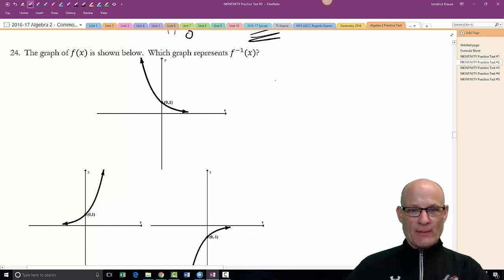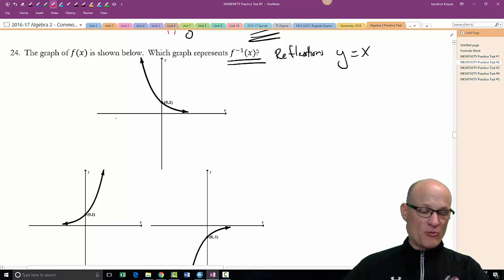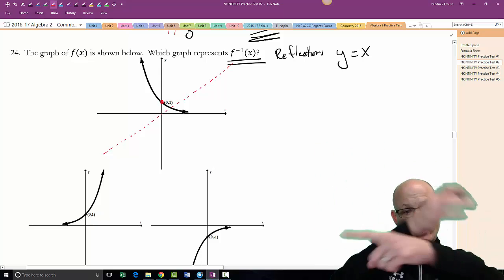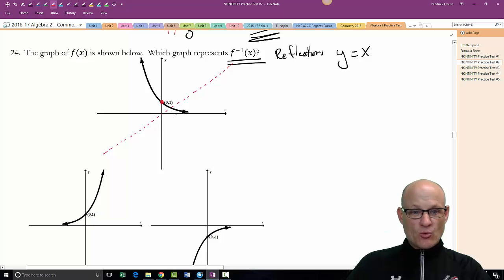All right, finally this. Which graph below represents the inverse? Now, inverses are reflections over the line y equals x. I never spell that word right. Math teacher not able to spell reflections right. I always spell it with an x for some reason, like I wanted to be cool. All right, so there's the line y equals x. I need to reflect it. Well, this point here, which is 0, 1, is going to go through the point 1, 0.